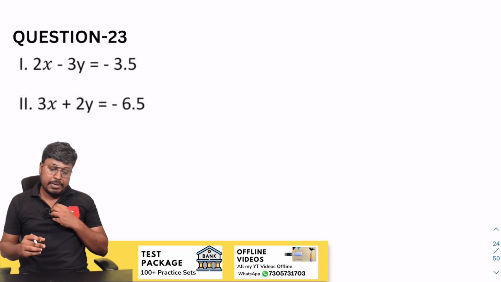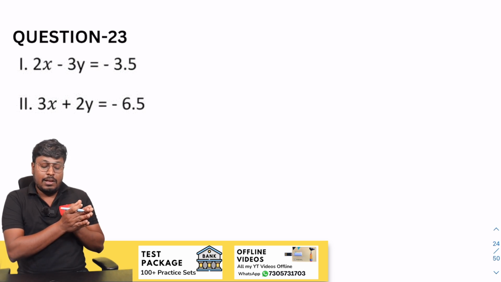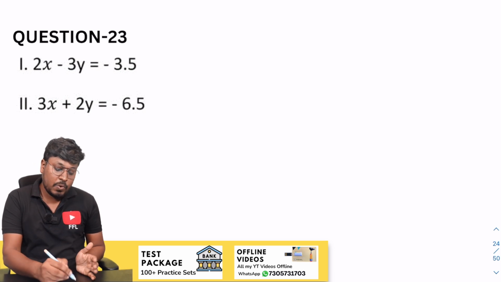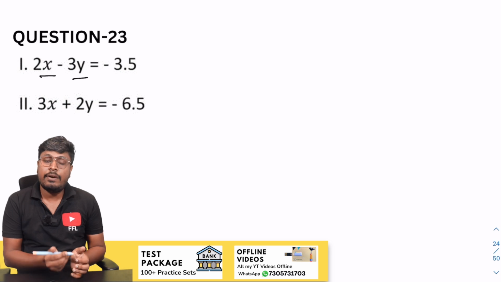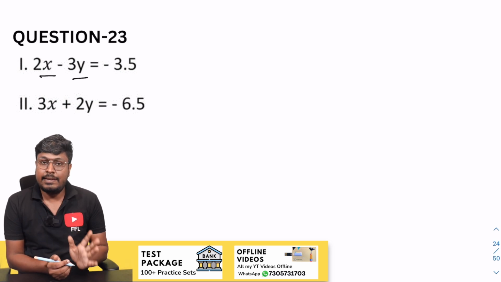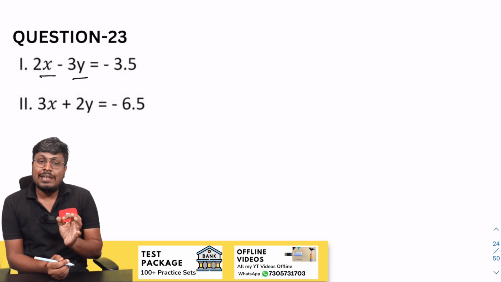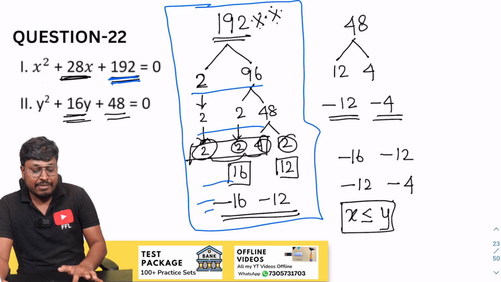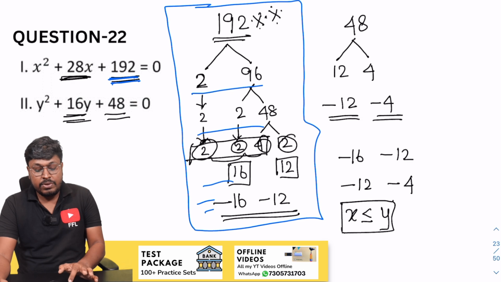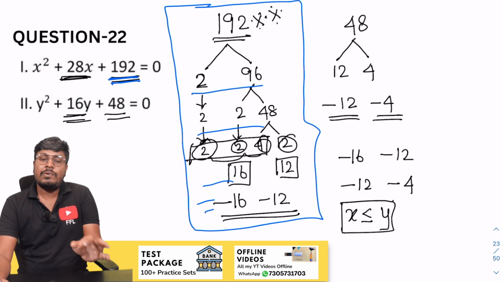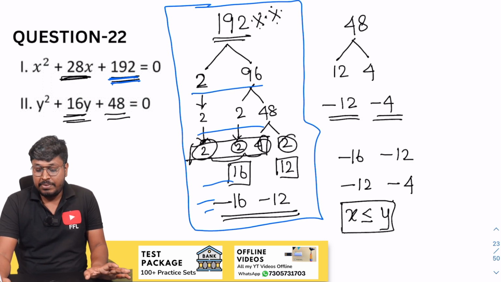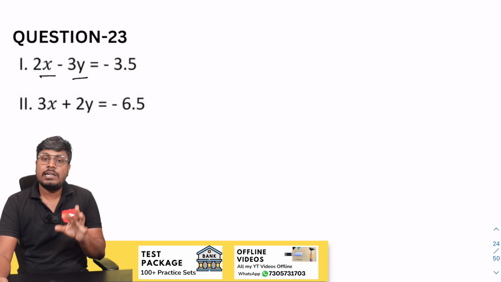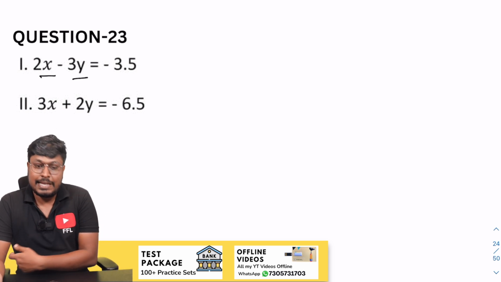Okay, so question number 23. Just see, in a single equation itself you have an x term as well as a y term, which is called a simultaneous equation. For solving the quadratic equation, in the first equation you will have only x, and in the second equation you will have only y, and that too x square and y square, which is called a quadratic equation. And a single equation which contains x and y is called a simultaneous equation.